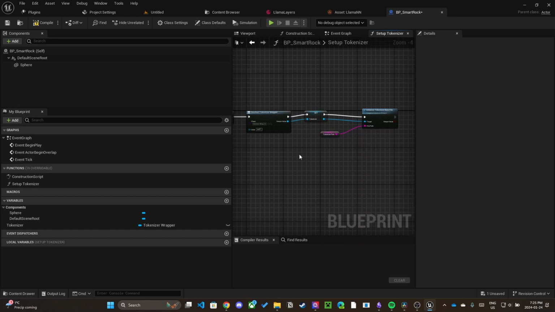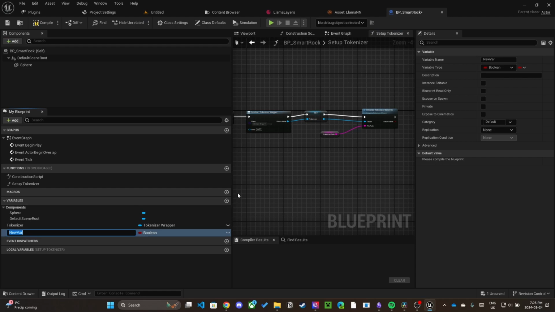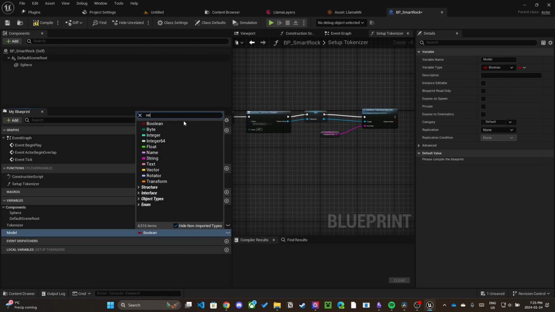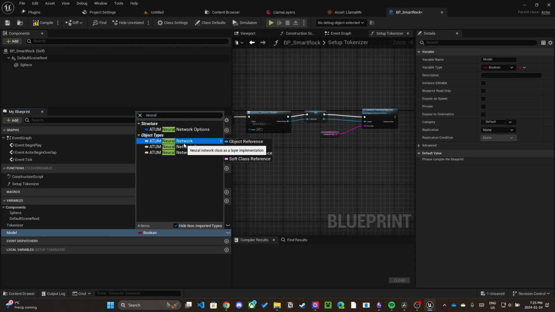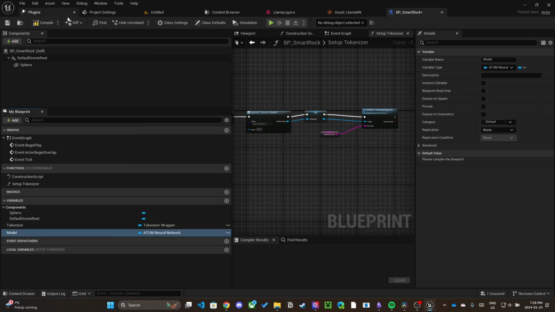Now we need to load the pre-trained model weights. The first step is to create a variable for the model. The variable will be an Atom neural network object reference. After creating the variable, we need to compile the blueprint in order to set the default value. We will set the default value to the neural network asset we just created, named LlamaNN.